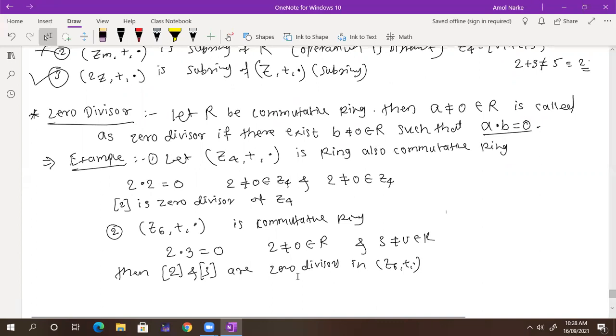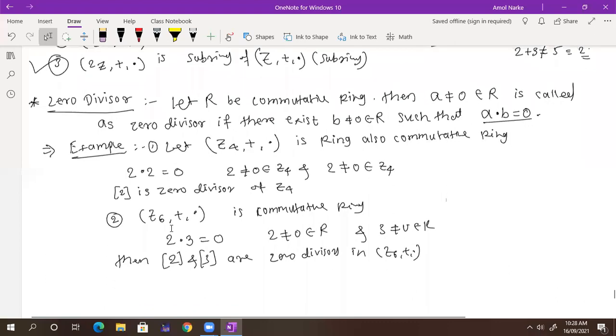Got it, everyone? Sir, we did not explain how 2 into 3 came as 0. What is 2 into 3? Tell me. No, we are dealing in Z6. Z6 is a commutative ring. Are you agree with this?